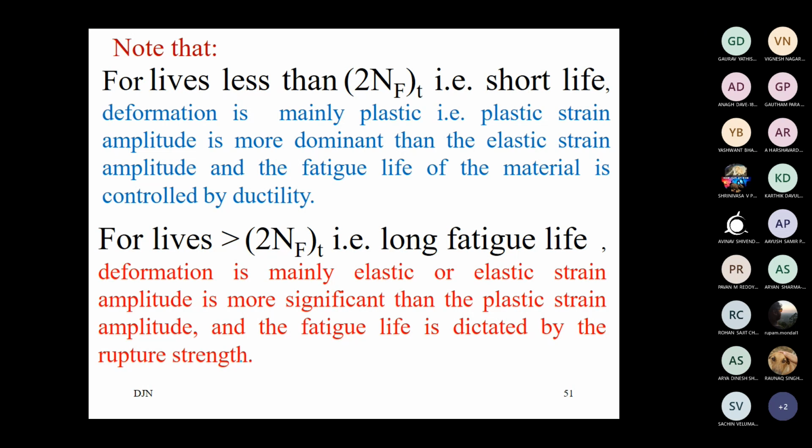So what is observed from these equations? If the component has to survive for a short life, then obviously we are applying a higher load. The plastic deformation in the material is more, and that part dominates compared to the elastic part.